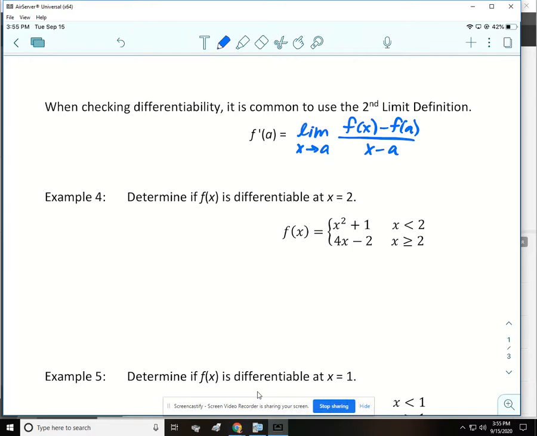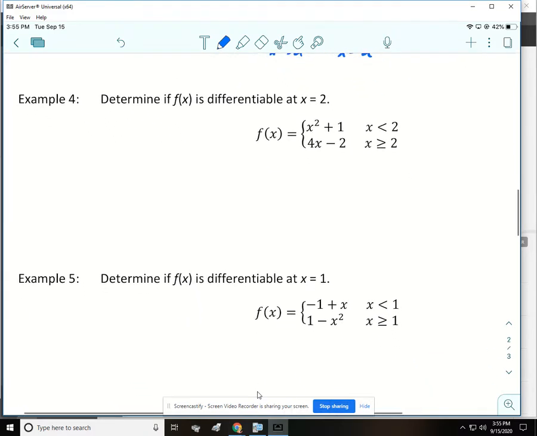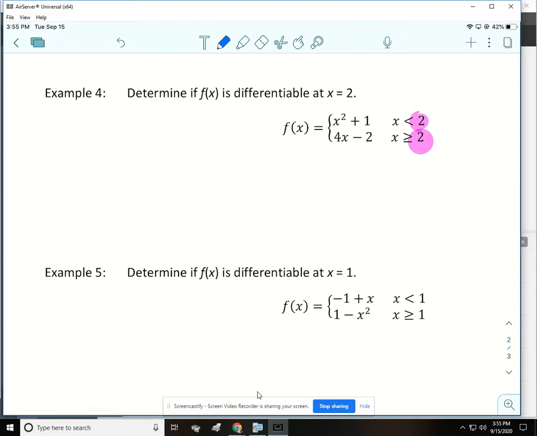Okay, so on example 4 and 5, we're going to determine if the f of x is differentiable at different points. So for example 4, we're checking at 2, mainly because 2 is where you start using a different piece of the function. So first, we'll check to see if the function is continuous at x equals 2.